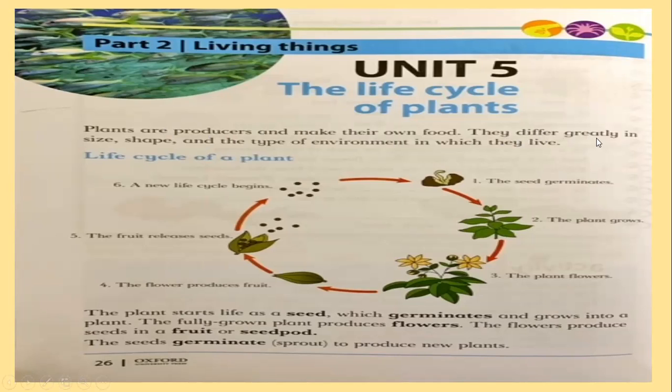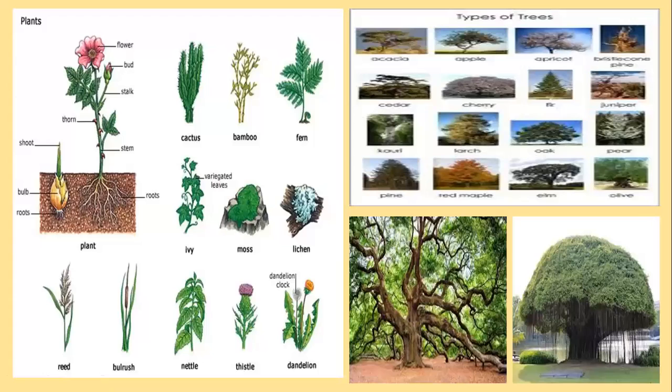They differ greatly in size, shape, and the type of environment in which they live. I'm going to show you, look how many different types of plants and trees you can find in the world. Look how different. One type of plant is like this, like this. These are all different types of plants. And here also you can see the parts of the plant.